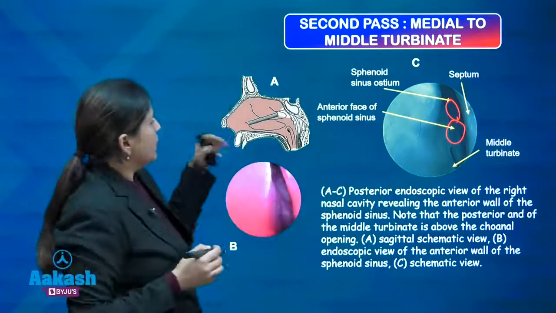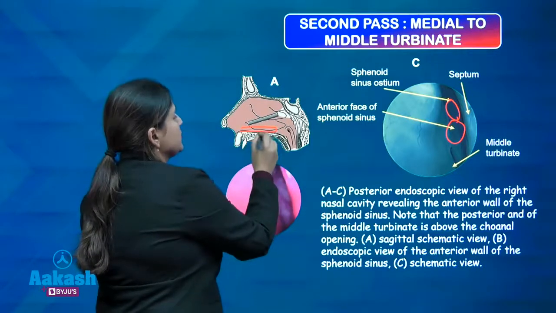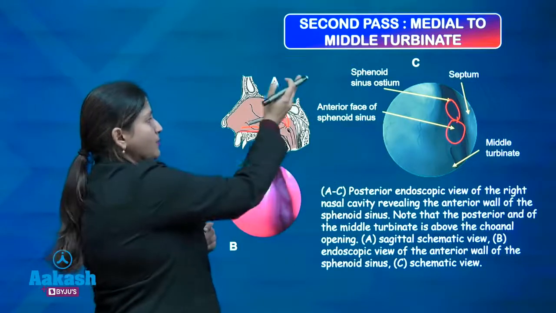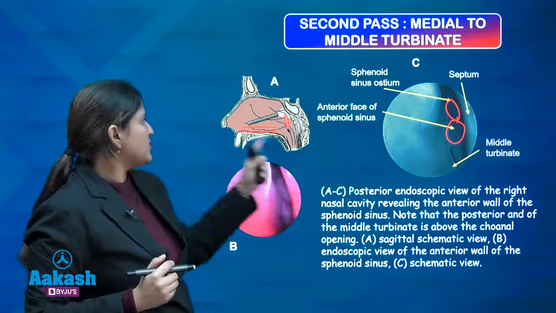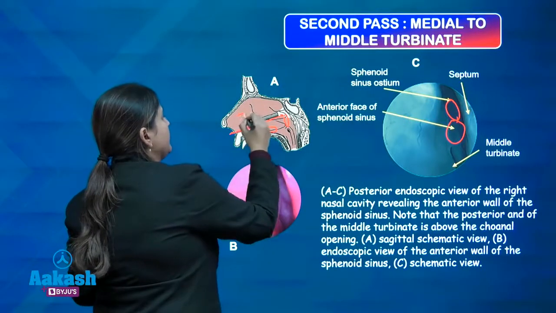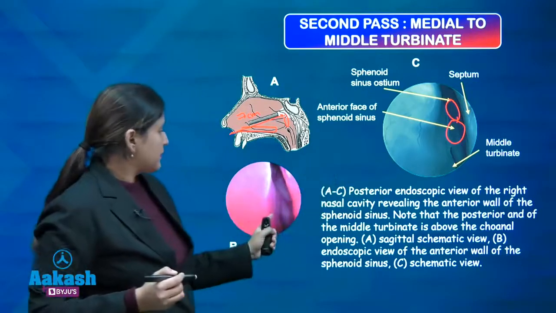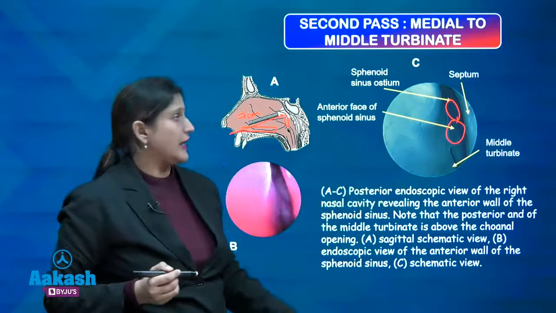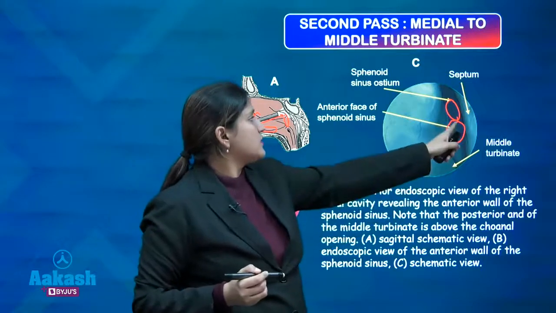In the last picture we saw that it was going along the floor. In this picture, it goes roughly 1 to 1.5 centimeter above the choana, and this is where the sphenoid sinus ostia is visualized. It is roughly 7 centimeter from here. This is how an endoscopic picture will look like, and this is how a schematic diagram looks like. So, if you are asked to identify the structure, this is the middle turbinate, this is the sphenoid and this is the septum.